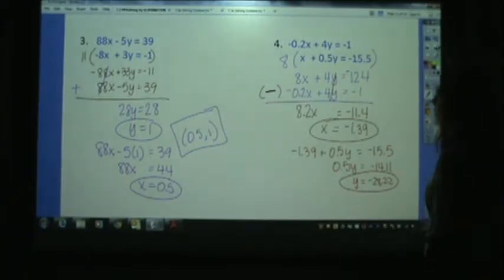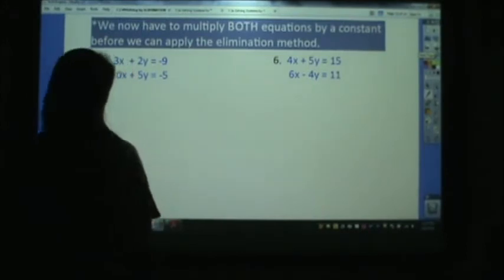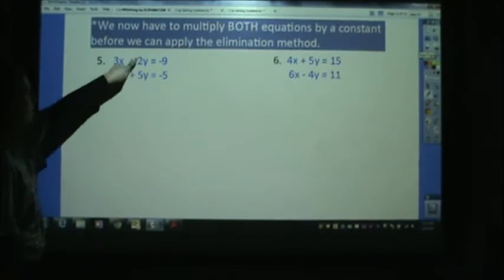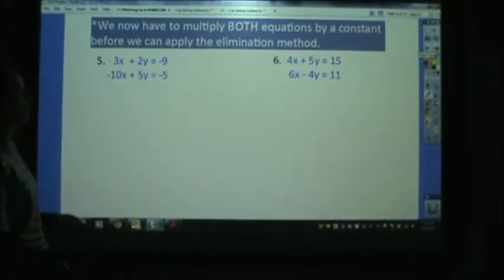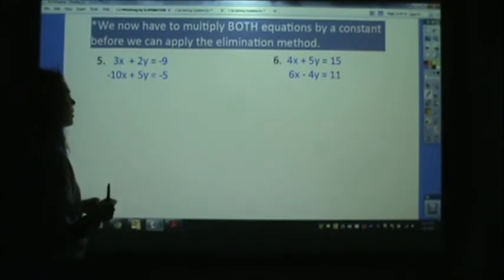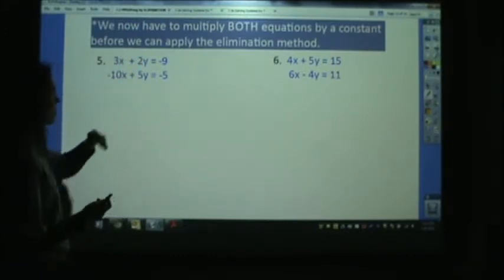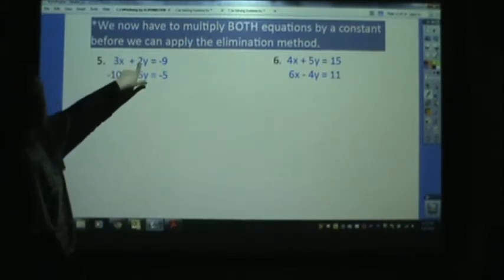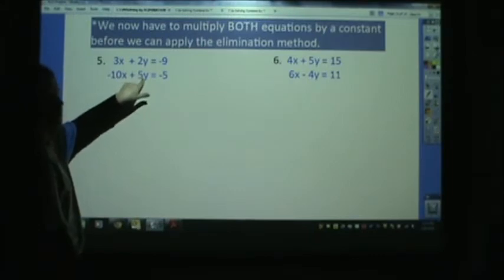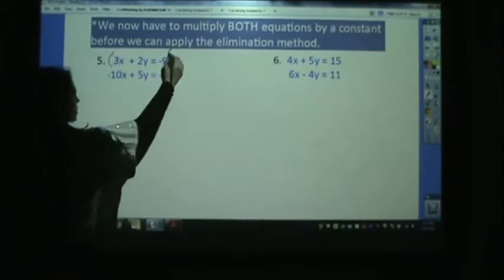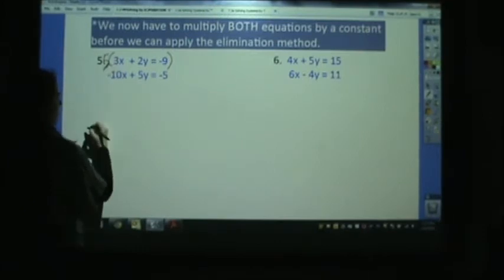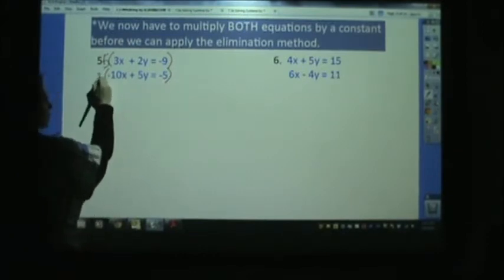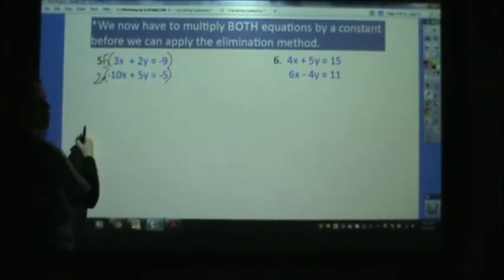All right, you have time to look at that. Here's the new stuff. So we now have to multiply both equations because we can't multiply by 3 to get to a 10 or a 2 to get to a 5. So you have to multiply both equations by something different. You decide, do I want to go with the x's or the y's? It really does not matter. But I'm going to make it so that this says 10y and so that this says 10y. In order for that to happen, I need to multiply this entire equation by 5 so that this will become a 10y. And I'm going to multiply this entire equation by 2 so that this will become a 10y.